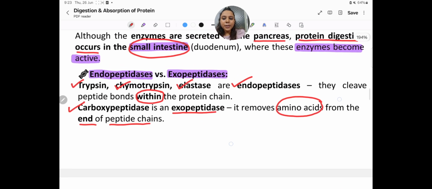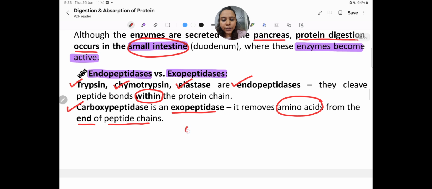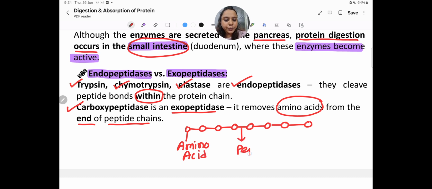How does it occur? If it is a chain of amino acids, the amino acids are the circles, and they are joined or linked by the peptide bond.